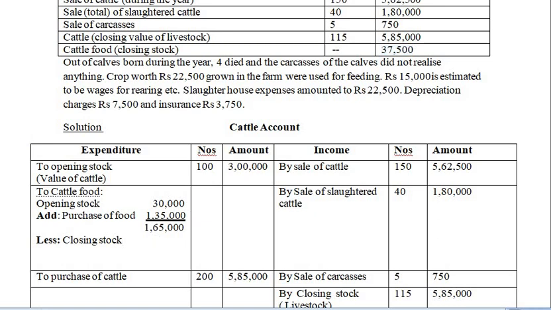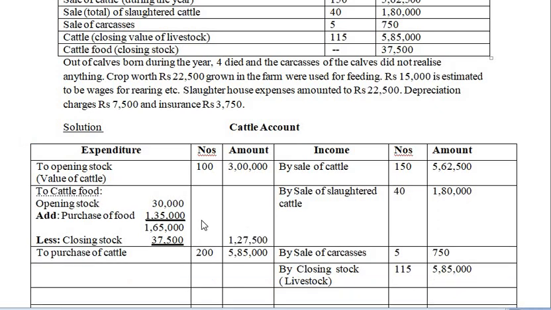So let's write it over here as 37,500. So this is the value of closing stock, which is 37,500. Outer column, there's no other entry which is required in case of cattle food. Then the total of this goes to 1,27,500. So that's what is given in the table.